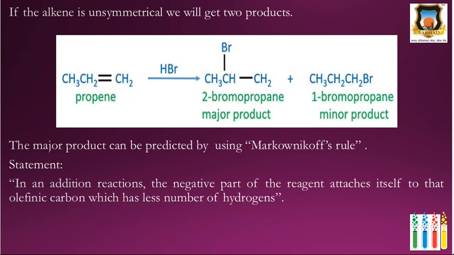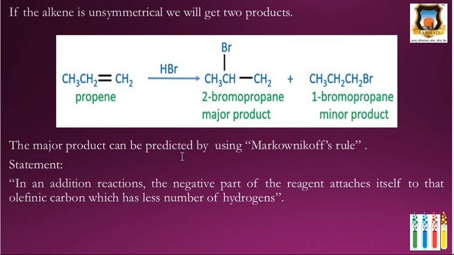Next, if the alkene is unsymmetrical, we will get two products. Propene plus HBr. Please consider this is CH3CH because here there is only one hydrogen, not two. So consider here one hydrogen and HBr. This is propene, CH2=CH-CH3. There is only one hydrogen here, and it gives 2-bromopropane as the major product. Here 1-bromopropane is the minor product.